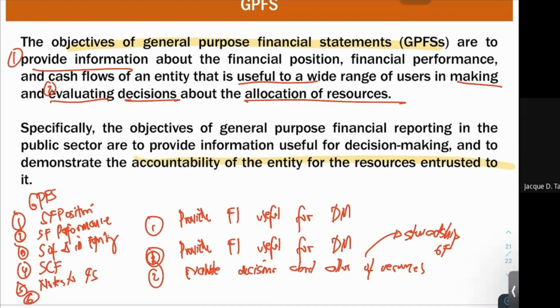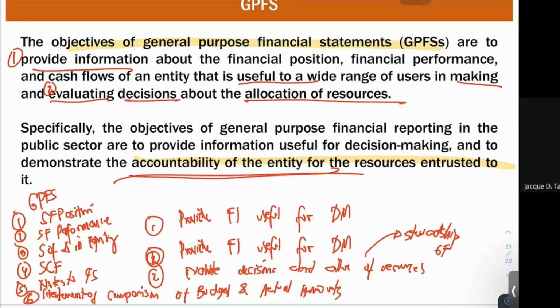We have your statement of comparison of budget and actual amounts. Okay? Statement of comparison of budget and actual amounts. Of course, this helps in the accountability of the entity or in the evaluation of the decisions of that entity in the allocation of the resources. So take note of the components of the GPFS. We have an additional one here, the statement of comparison of budget and actual amounts. So that's it for your introduction to GAM.